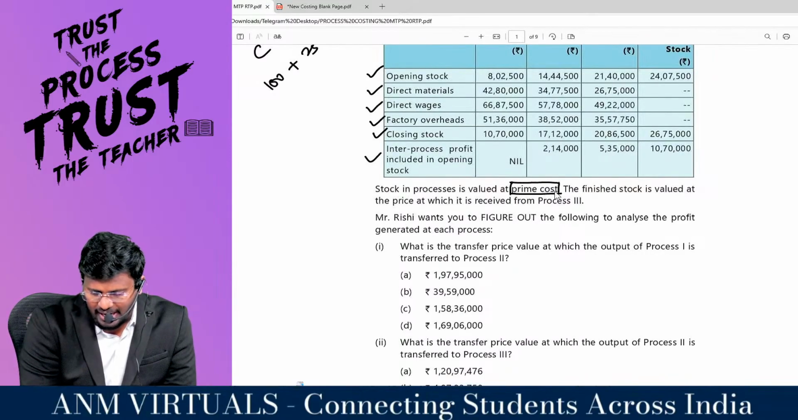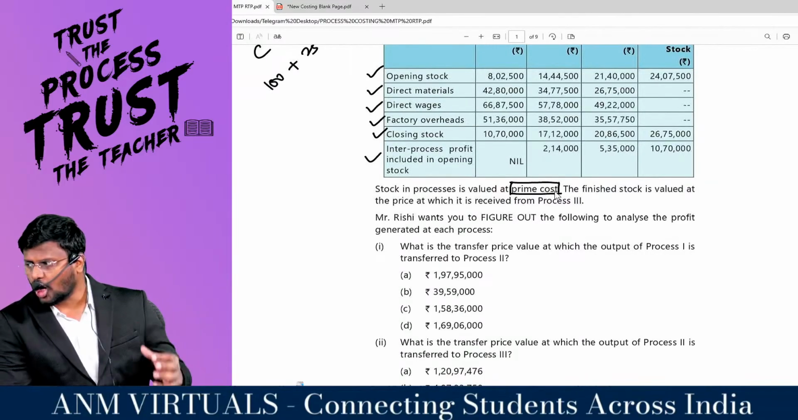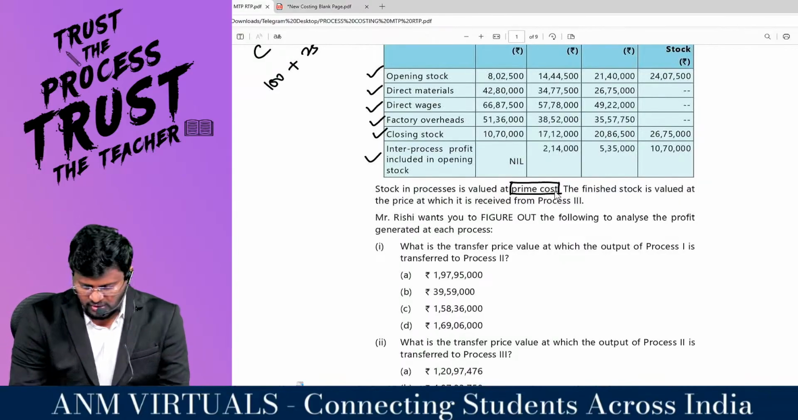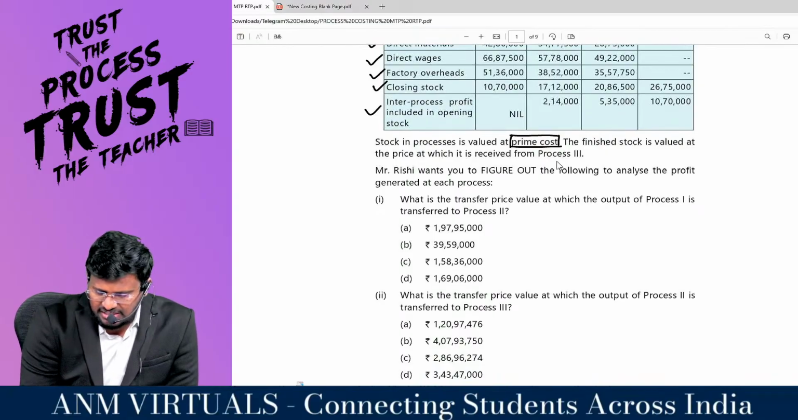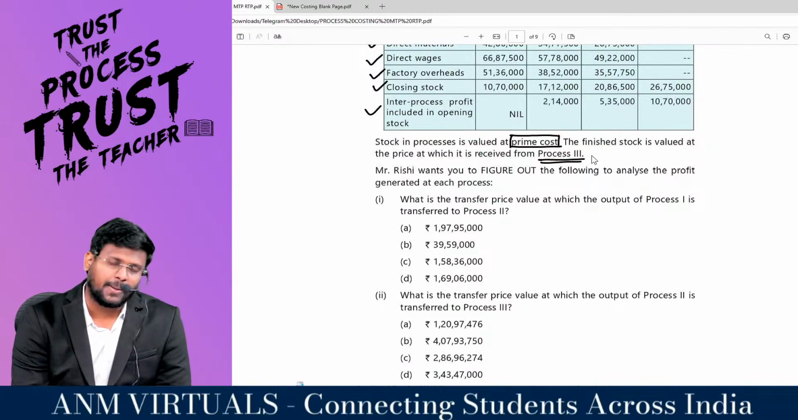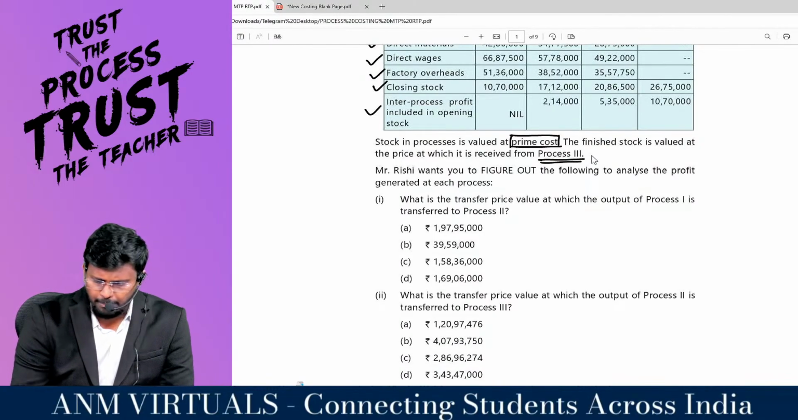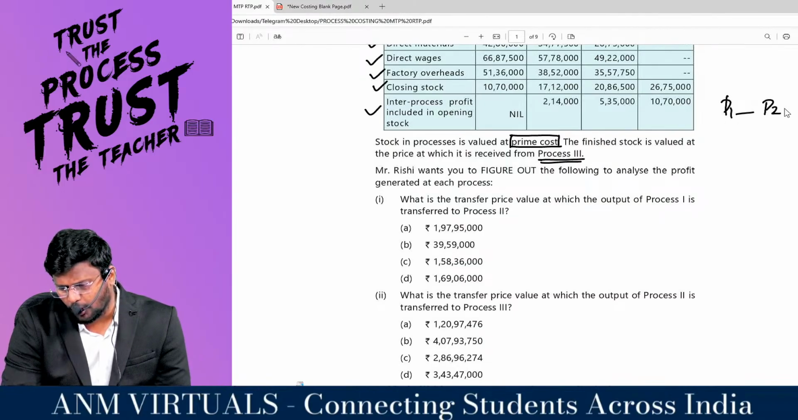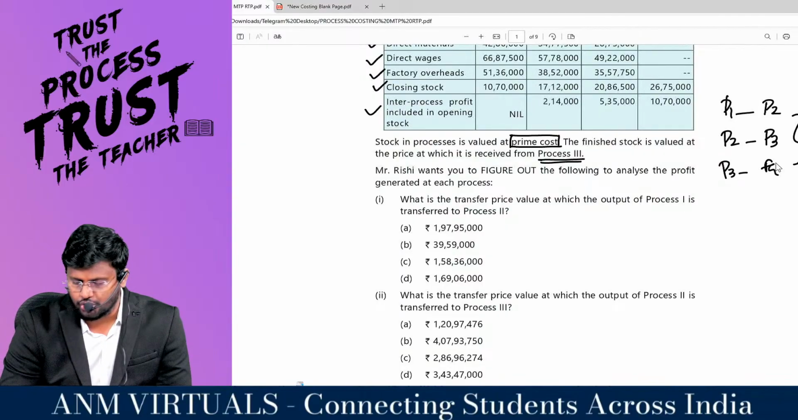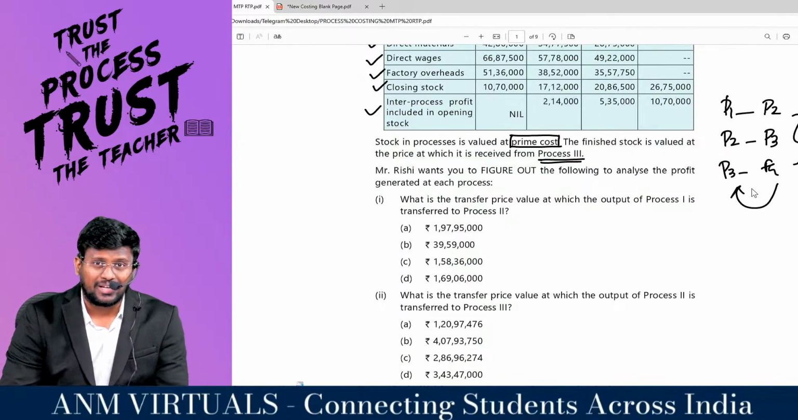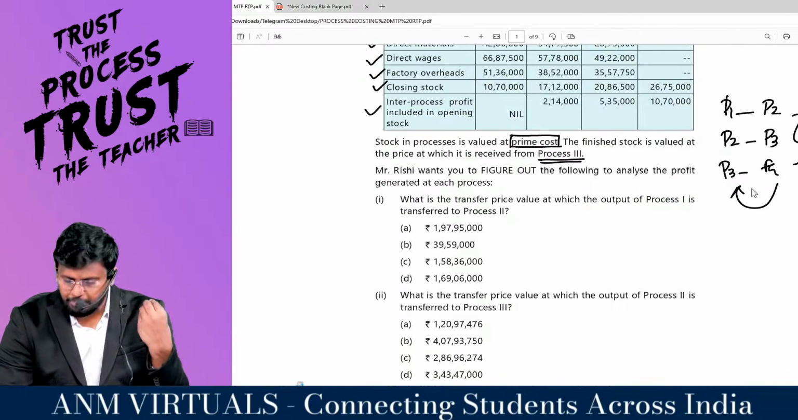This is one additional line they have given. Stock they are valuing at prime cost. The finished stock is valued at the price at which it is received from process 3. Sure, because from process 1 it will move into process 2, from process 2 it will move into process 3, and from process 3 it will move into finished goods. So finished goods will be valued at the cost received from process 3.